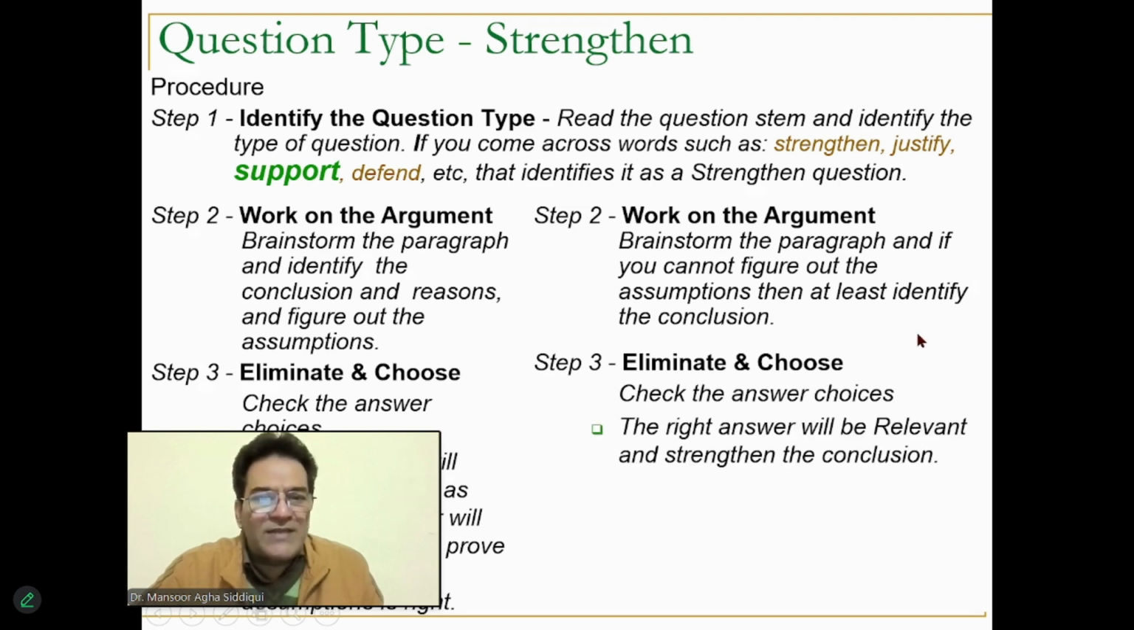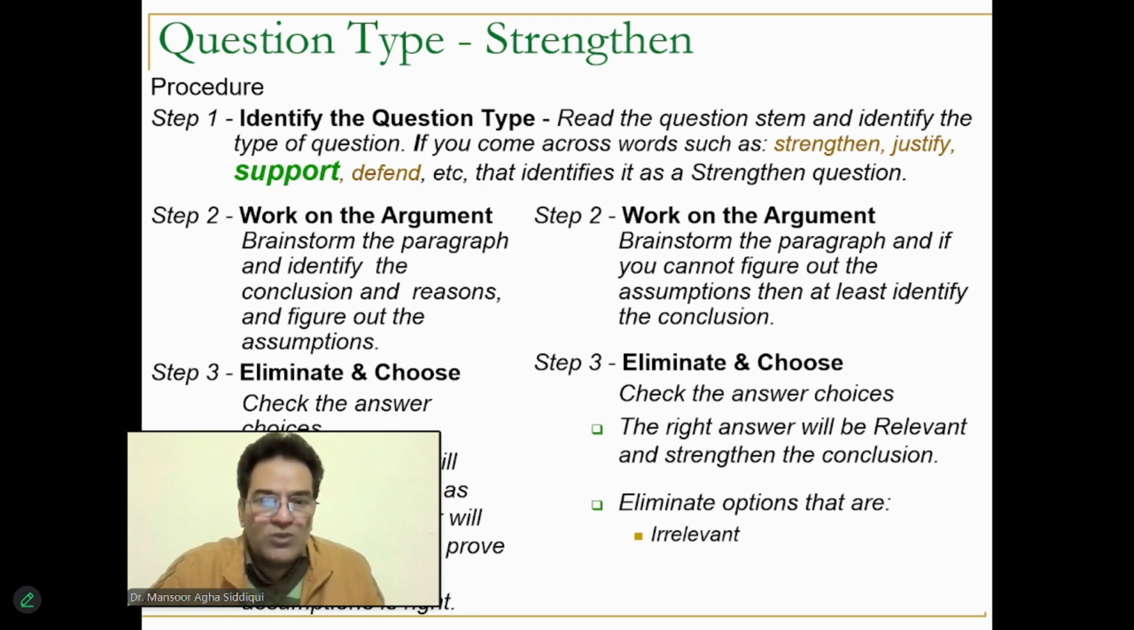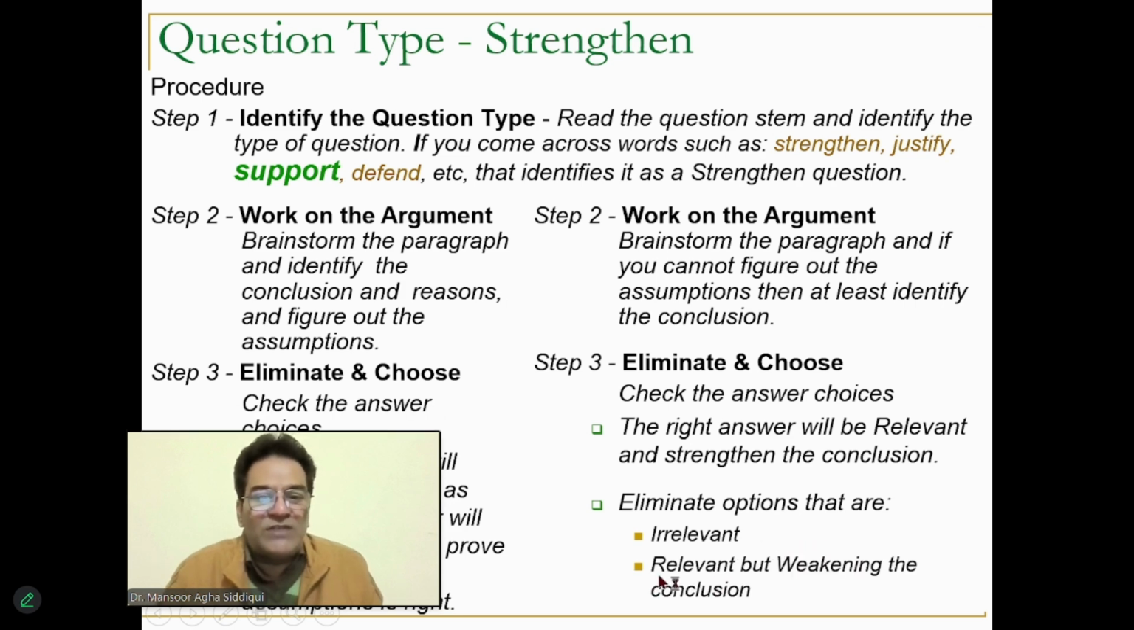And process elimination means that the right answer will always be relevant to the argument, which means it will have an effect upon the strength or the weakness of the argument, and it will always strengthen the argument and the conclusion. Wrong answers will be those which will be irrelevant, which means answer choices which neither strengthen nor weaken and have no effect upon the conclusion. They are irrelevant answer choices, and there may even be an answer choice which is relevant, but it is weakening the conclusion or doing exactly the opposite thing of whatever is required. This answer choice also has to be kicked out.